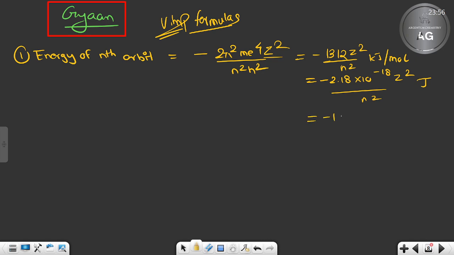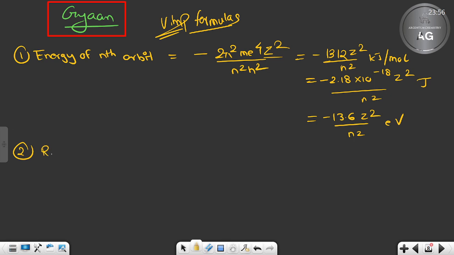And another one is in eV, that is minus 13.6 z square by n square. These are the three short forms that you will be using, because it's not always possible to substitute those big values. Minus 1312 z square by n square, minus 2.18 into 10 to the power minus 18 z square by n square, and minus 13.6 z square by n square. Clear? Done. This was all that we need to remember from here. Okay, next I am coming to Bohr radius.